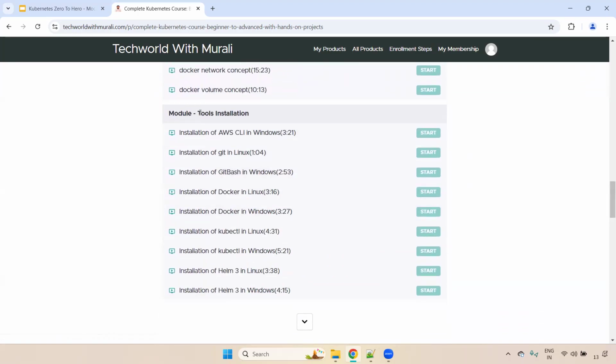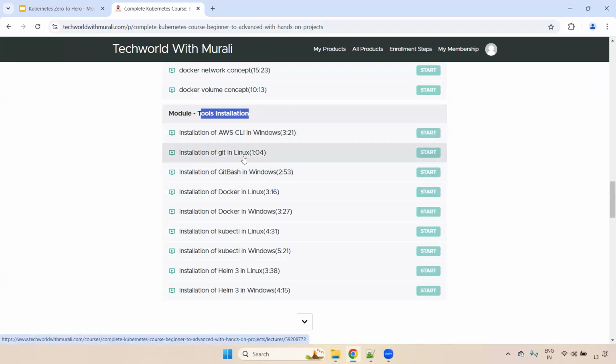And also I have covered tools installation. Before discussing Kubernetes, first you have to install a few tools. One is the AWS CLI, because you have to connect to the EKS cluster. And also you have to install Git, either on Linux or Windows. I'm showcasing two different operating systems because in real time, depending on use cases, you may need to work either on a Linux server or on your local system, that is Windows.